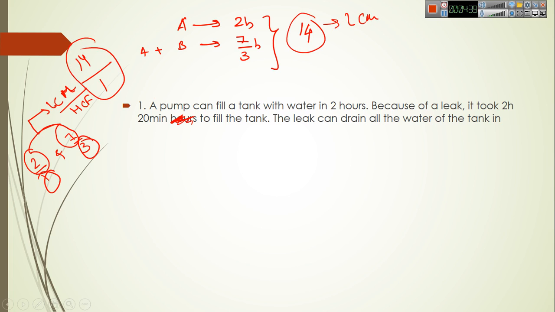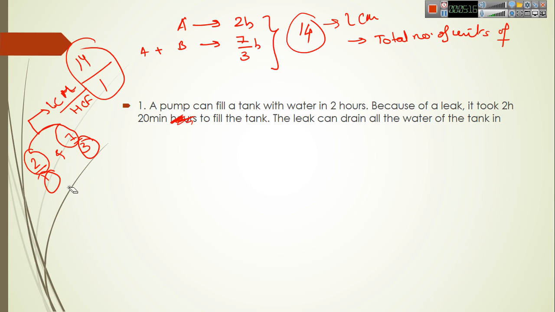Here it is the LCM. Then what does the LCM represent here? LCM here represents the total units of volume which they are filling or draining, whatever. So 14 here will be the total number of units of work, because they are doing work, so filling the tank is a work. So here we can say that 14 is a unit of work or volume, whatever.